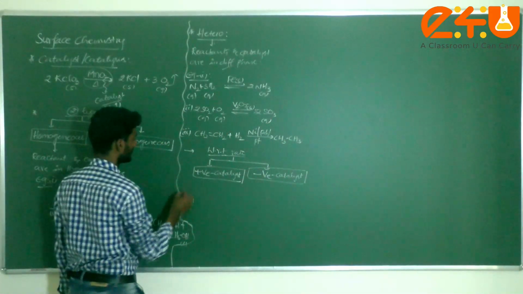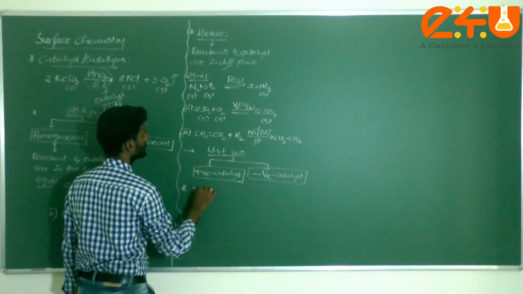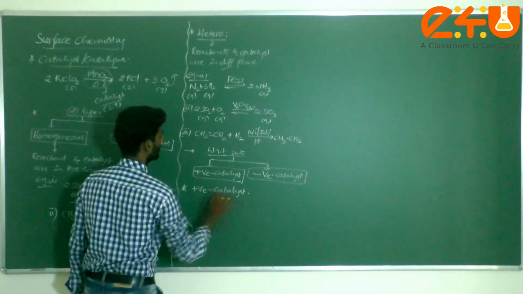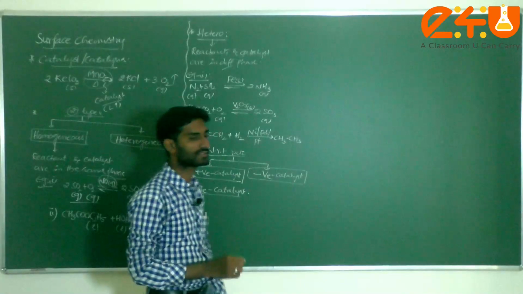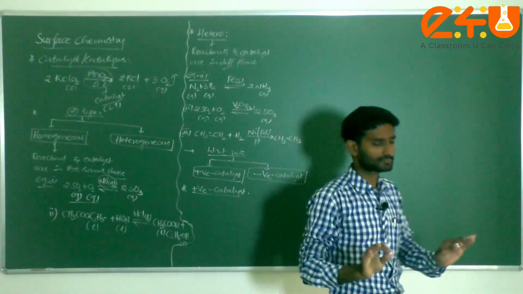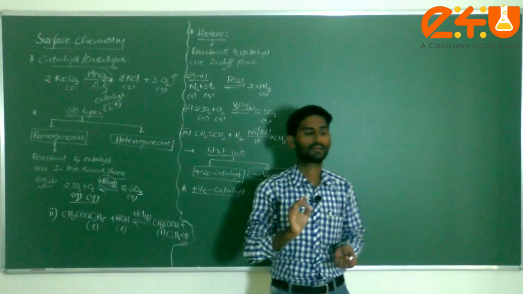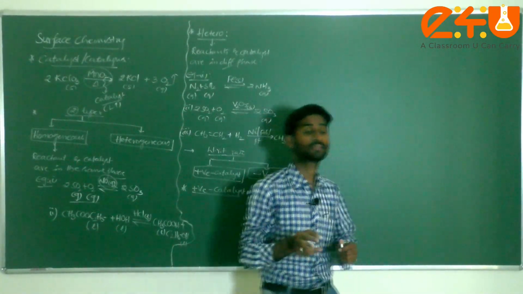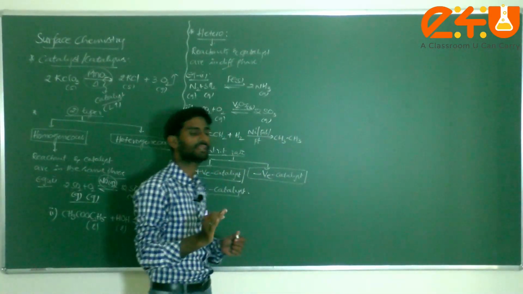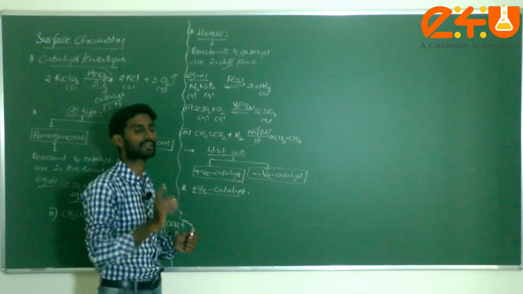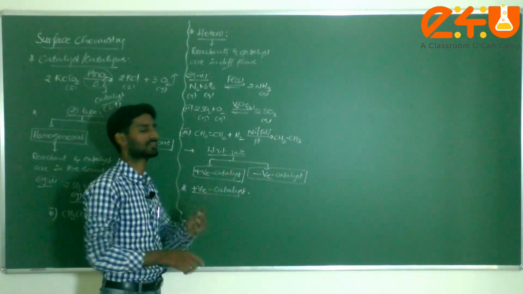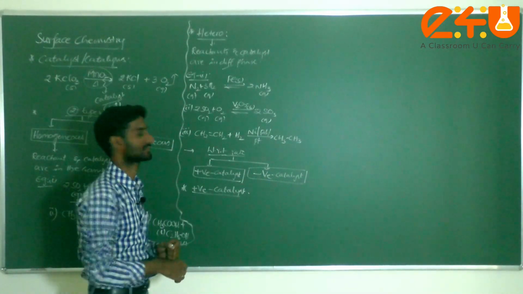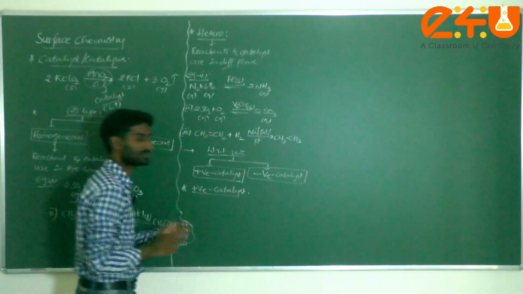Now what is positive here? Let me start, dear students, with the positive catalyst. Generally, a catalyst is a chemical substance which does not get involved in the reaction but alters the rate of reaction. Generally it speeds up the reaction, and that is known as a catalyst. But what about the negative catalyst you wrote, sir, what is its significance? Later we can discuss. First of all we start with the positive catalyst.